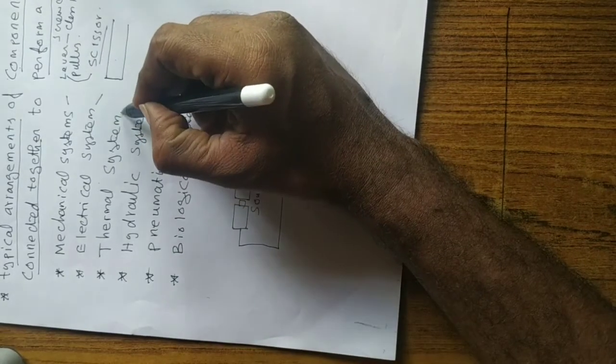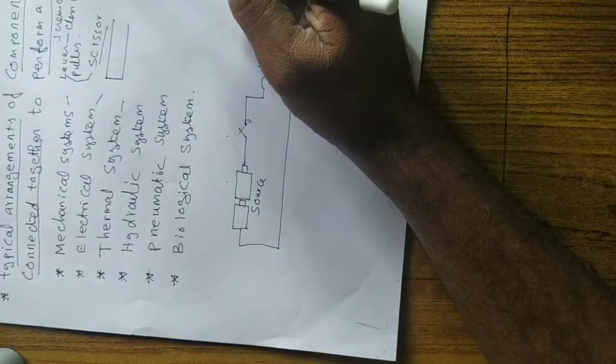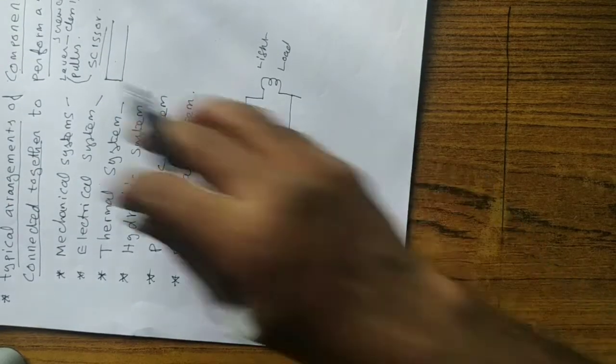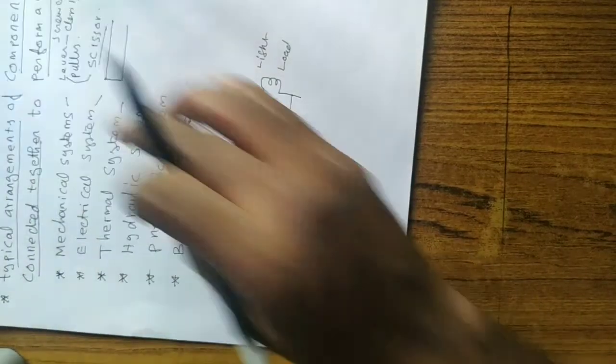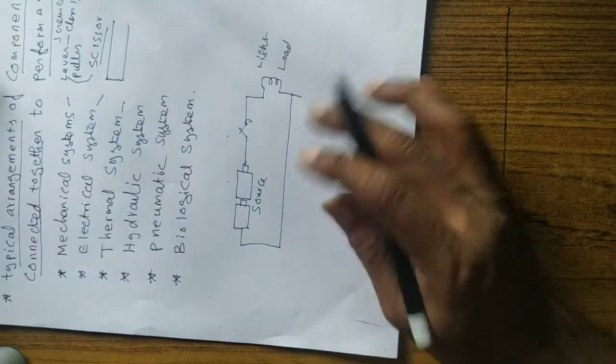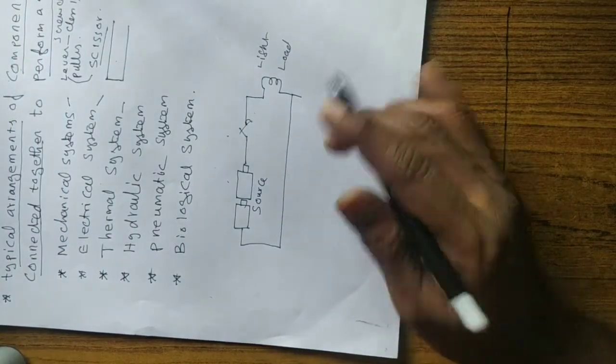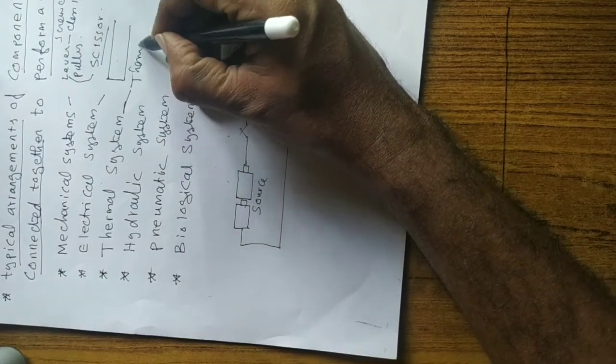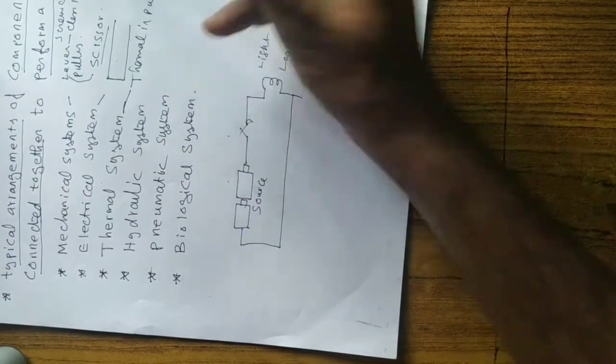And now the thermal system. The electrical system is sensitive to the electrical input, maybe a voltage or current. And a thermal system is sensitive to the thermal input, that is temperature.